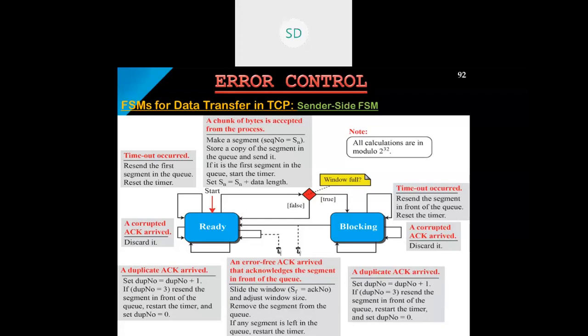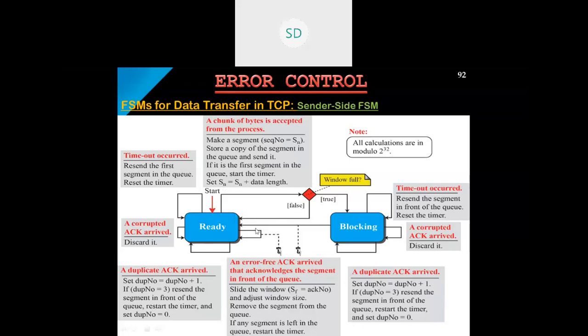Whenever this process starts, that particular byte will be stored in the buffer at the sender, and a timer will be started. Suppose the window is full, that is, the buffer window is full, then the transmission will take place. In that case, it will enter the blocking state. If it is not full, it will be in the ready state.